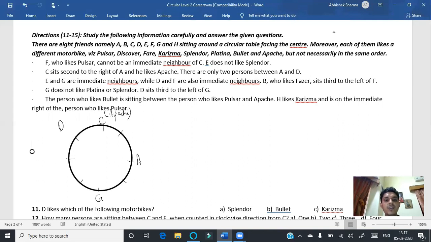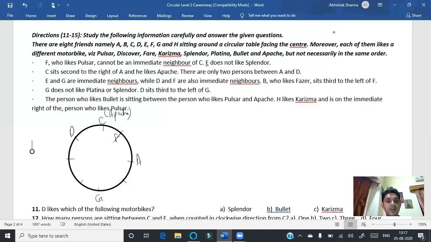Thereafter, the person who likes Bullet is sitting between the person who likes Pulsar and Apache. So we don't have any information. H likes Charisma and is on the immediate right of the one who likes Pulsar. Okay, let us have the reading again. The statement is F, who likes Pulsar, cannot be an immediate neighbor of C. That means one neighbor of C is D itself. That means F will not be here.